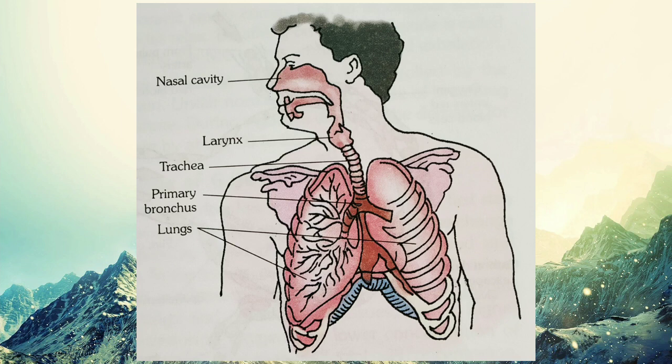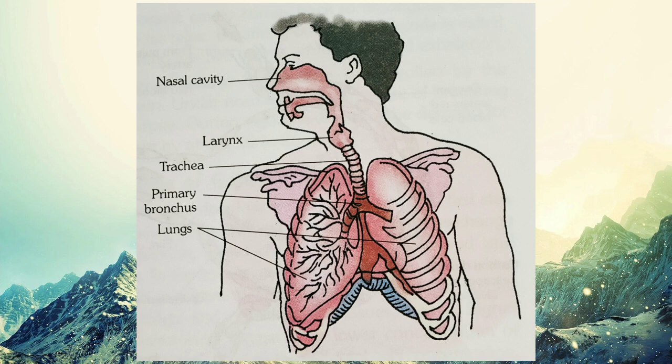this air enters into the trachea, that is called the windpipe. A special characteristic of the windpipe, the trachea, is that it is surrounded with semicircular cartilaginous rings. On the trachea you can see ring-like structures, called semicircular rings, made up of cartilage. What is the use of these cartilaginous rings? They protect the windpipe from collapsing, so that it should not collapse inside our windpipe.